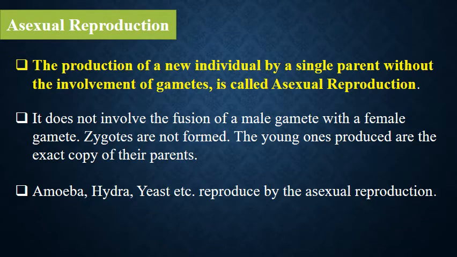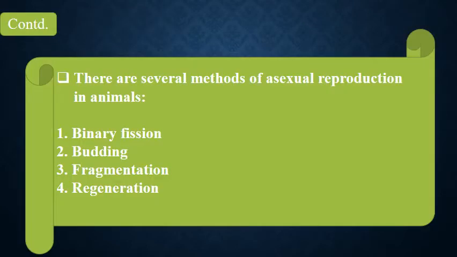Asexual reproduction. The production of a new individual by a single parent without the involvement of gametes. In this reproduction, no gametes are formed and a zygote is also not formed. The young one is produced only by a single parent, and the young one produced is an exact copy of its parent, a ditto copy of its parent. For example, amoeba, hydra, yeast. These are examples of asexual reproduction.